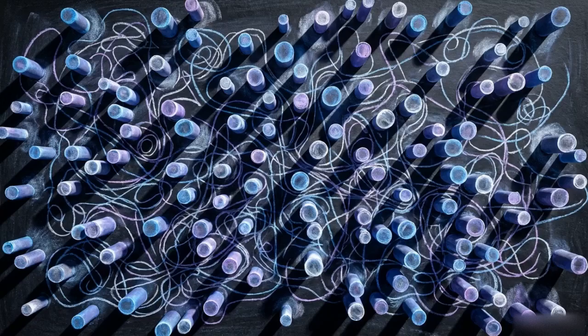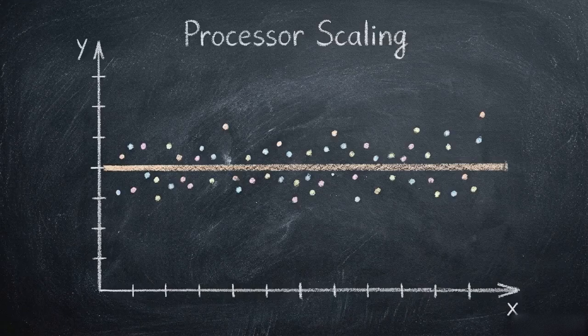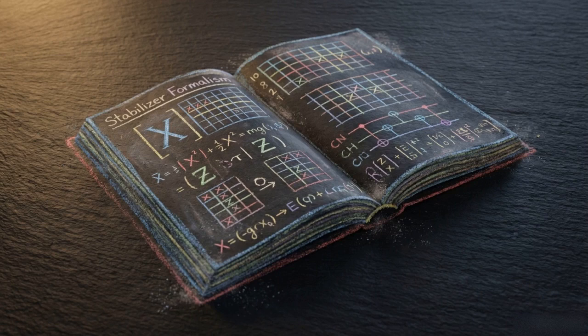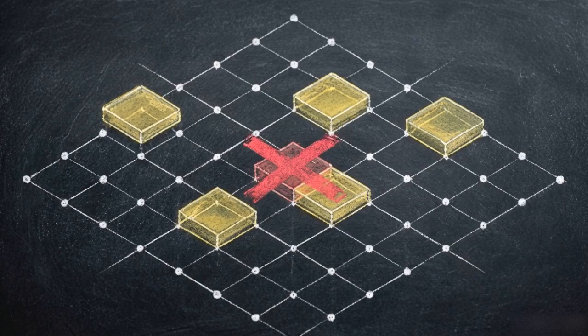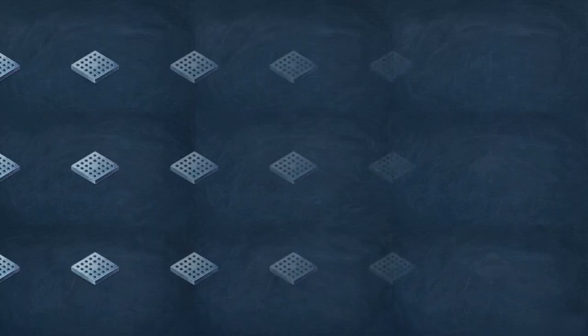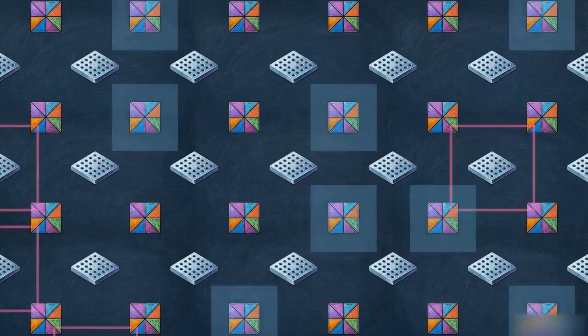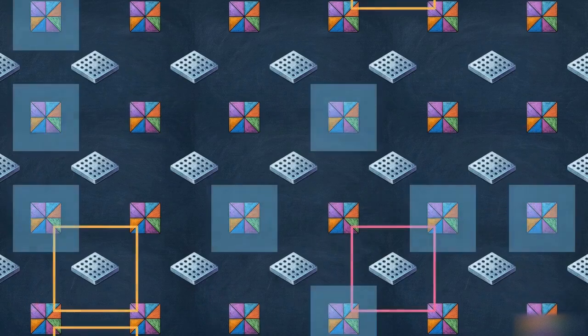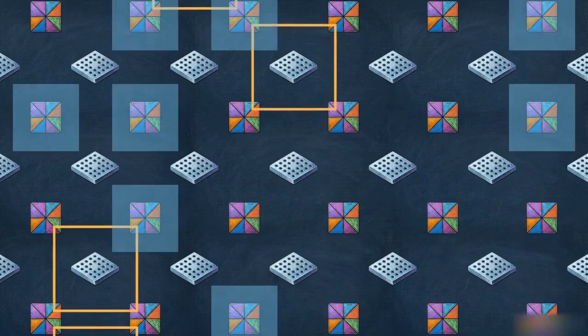This brings us to the difficulty of scaling. Quantum power is not increased by simply adding more physical qubits to a processor. Reliable computation requires quantum error correction, which relies on the stabilizer formalism. The stabilizer formalism is a mathematical method for measuring errors in a system without collapsing the quantum information itself. This forms the basis of a surface code. Qubits in a lattice constantly check their neighbors to identify and mitigate analog errors.